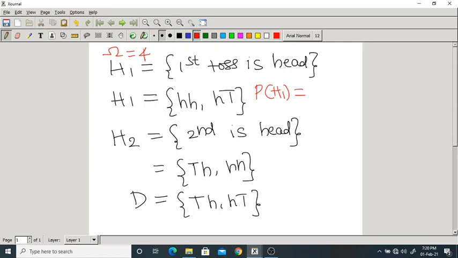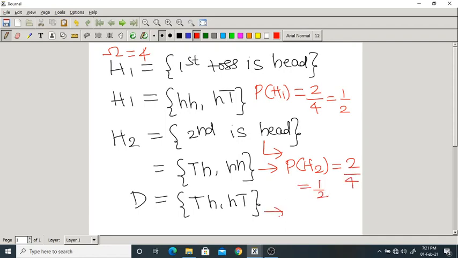So that is 2 by 4, that is 1 by 2. Probability of H2 also has 2 elements, so 2 by 4, that is also 1 by 2. What is the probability of D? It is also 1 by 2. So the probability of H1, H2 and D all are equal to 1 by 2, or 0.5.